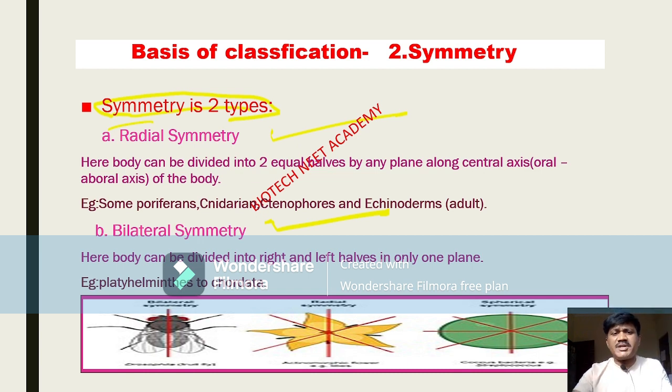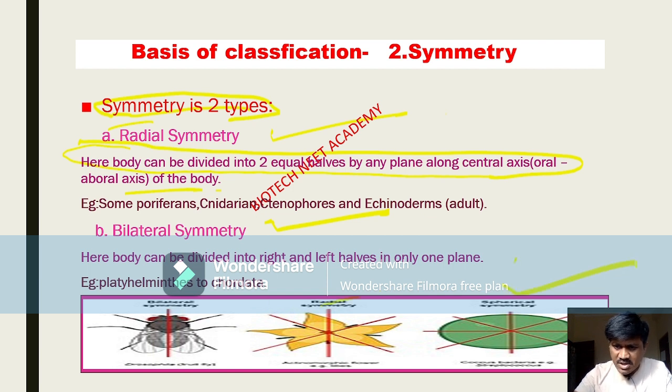What is radial symmetry? If any organism, look at this, has a body that can be divided into two equal halves by any plane along the central axis of the body. For example, this is one animal. Look at this radial symmetry. You can observe here, this structure is divided through many planes, through this plane and through this plane also. It is divided into two equal halves. Such a type of symmetry is called what?